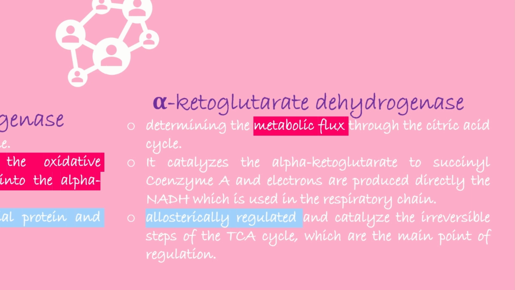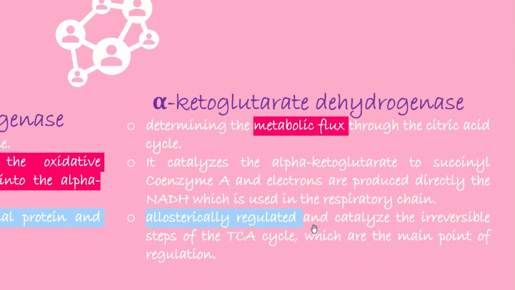One CO2 will be released, and one NAD+ will be converted into NADH and H+. By that means it can control or determine the metabolic flux. It catalyzes alpha ketoglutarate to succinyl coenzyme A, and it is allosterically regulated and catalyzes the irreversible steps of the TCA cycle, which are the main point of this regulation.